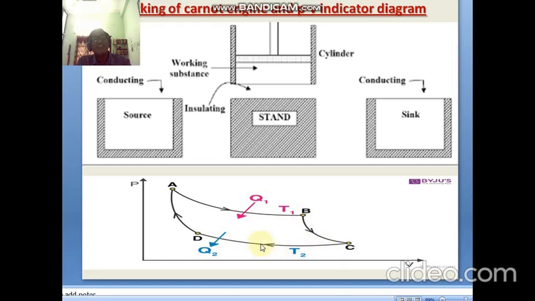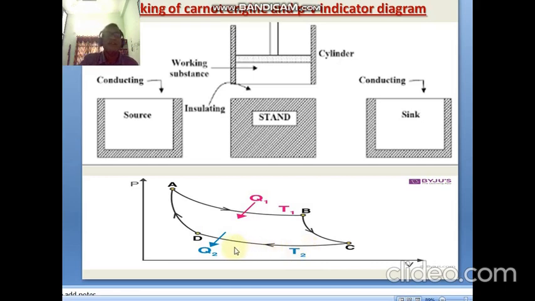When it changes from C to D, isothermal contraction takes place at T2, because T2 is less compared to T1, therefore the temperature is less. Therefore contraction takes place when the temperature is decreased.